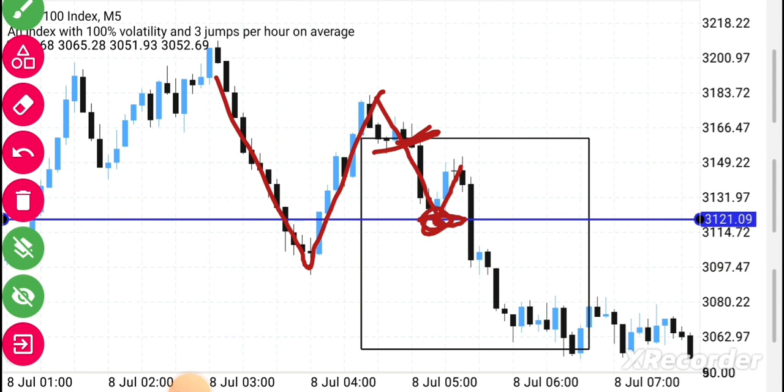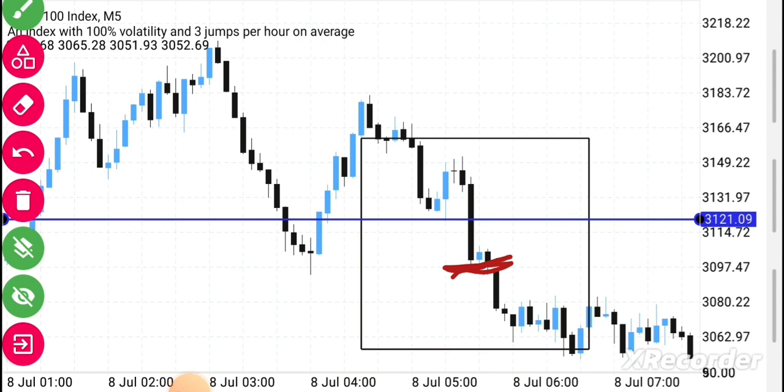When we marked that key level, we dive into 5 minutes. Here now we are waiting to take the entry in 5 minutes or in 1 minute, guys, because we have already identified our key level. So what we have to do is wait. You can see the 50% of the candle has closed below around here.